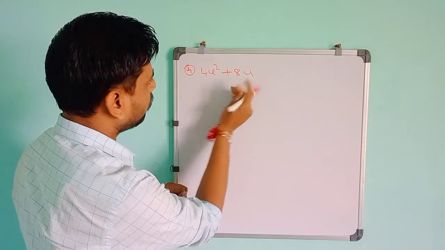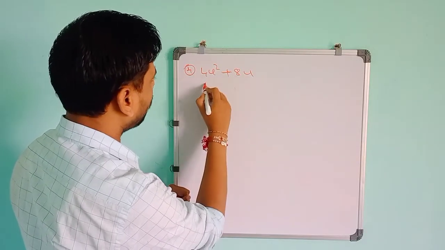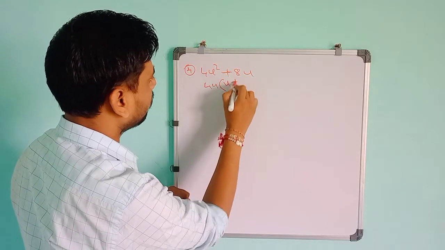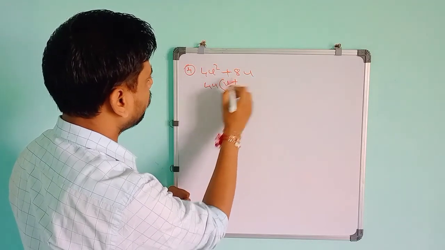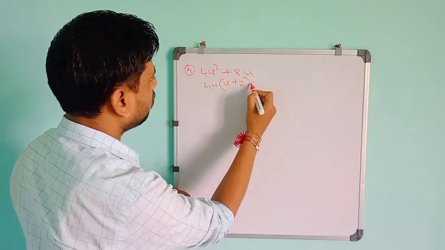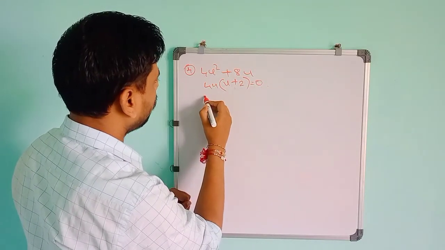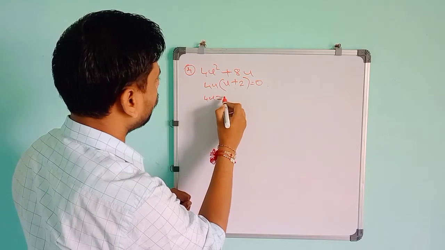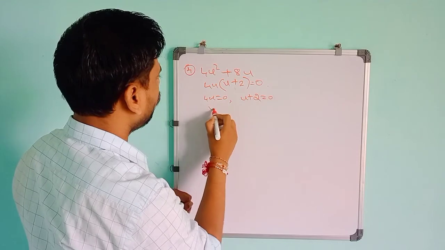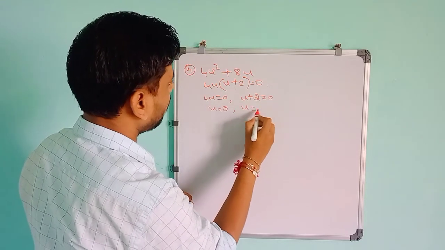By seeing this you can take 4u common. 4u, here u remains, because 4u into u is 4u square, plus 8 is there. So make 8 as 4 into 2, so 4u into 2 is 8u. So this is equal to 0. So 4u is equal to 0 is one equation, and u plus 2 is equal to 0. So u will become 0 and u will become minus 2.